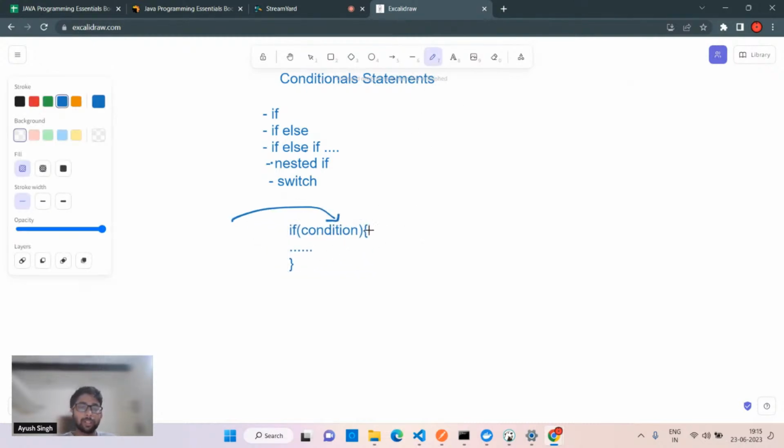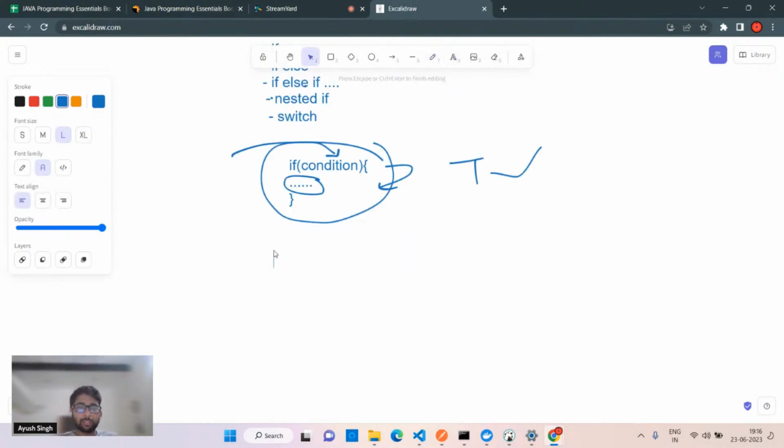So this condition should be true. When the condition is true, we are going inside this block. If it's true, you are going to run this code. Otherwise, you will simply skip this part. Nothing will happen to this line. Okay. Let's suppose I'll give an example. I'll just simply explain the syntax part because we have a lot of syntaxes in here.